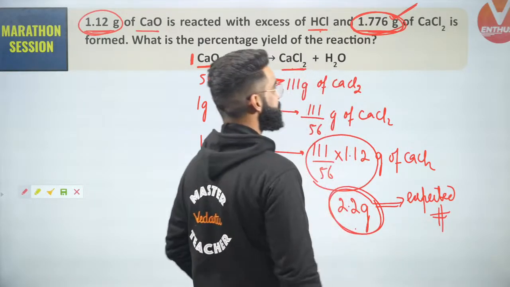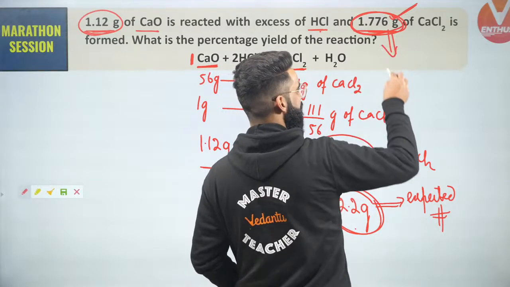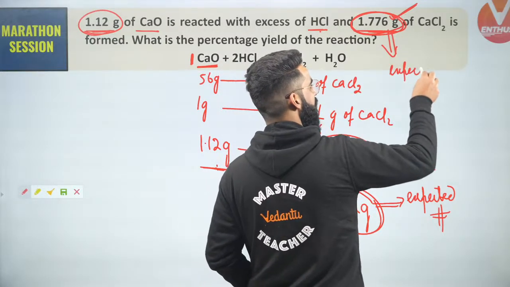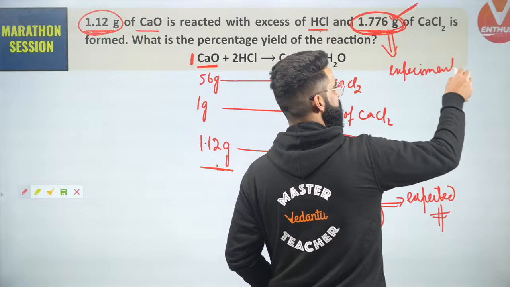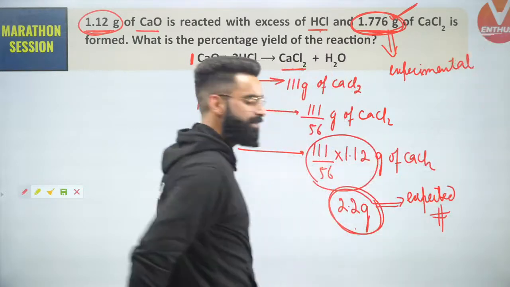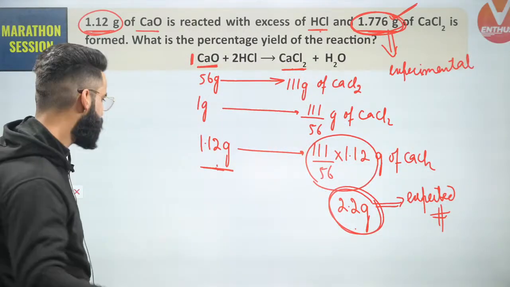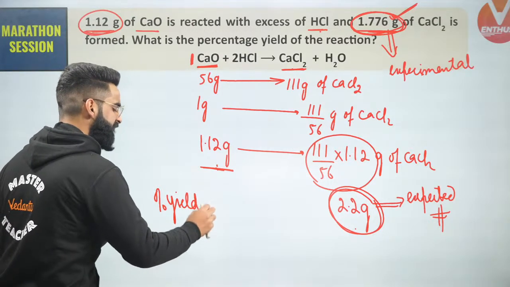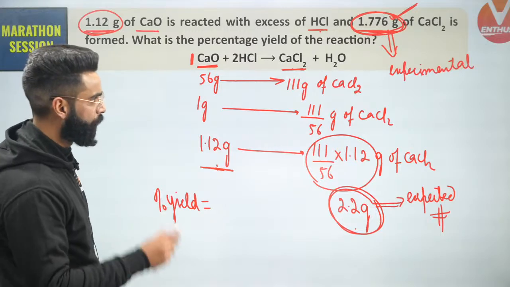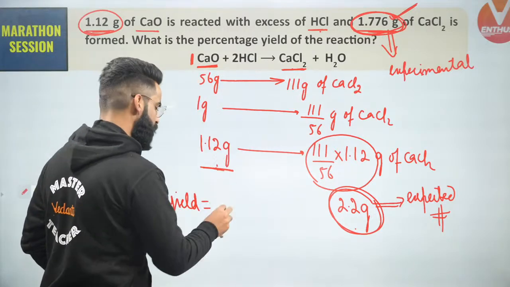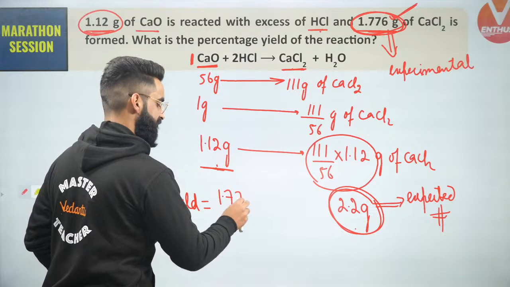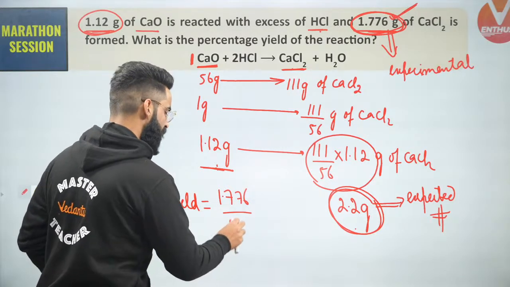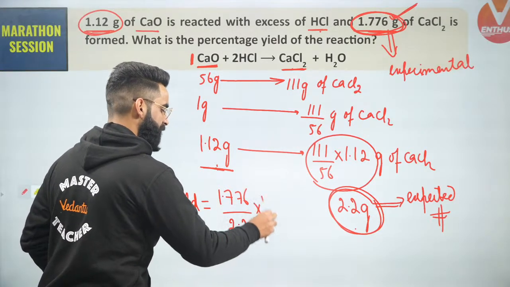People, I got to know the expected amount. Can I say this is what I call the experimental amount, and I got both the expected as well as the experimental amount? I can simply calculate the yield of the reaction. I'll be writing: percentage yield of the reaction will be equal to experimental amount, which is 1.776, divided by expected amount, which is 2.2, multiplied by 100.